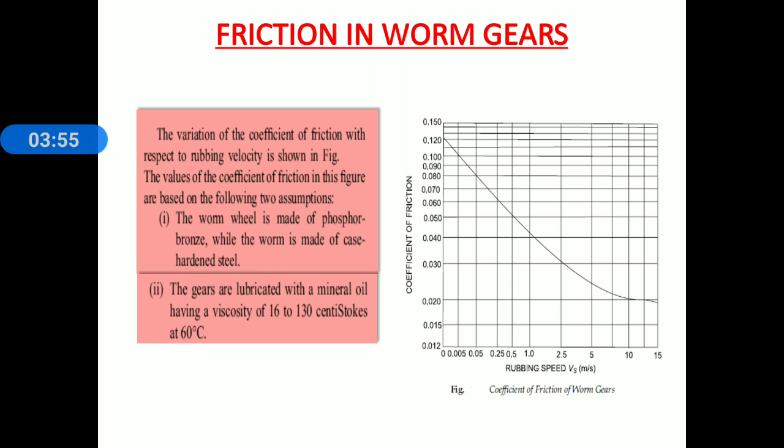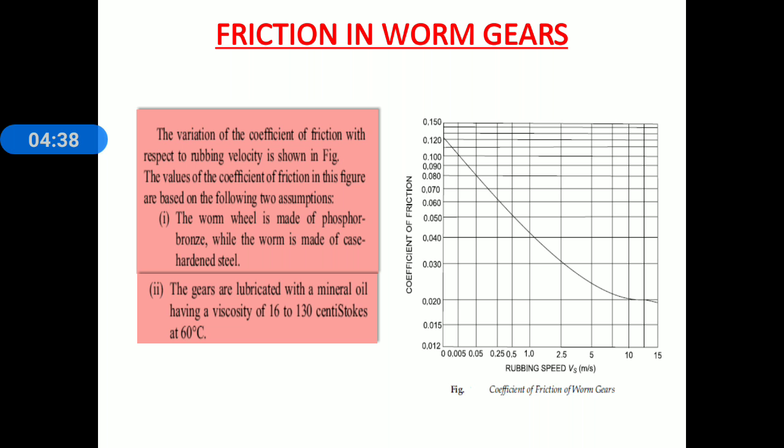The values of coefficient of friction in this figure are based on two assumptions. First assumption, the worm wheel is made up of phosphorus bronze while the worm is made up of case hardened steel. Remember this. This figure or this chart is used only if the worm wheel is made up of phosphorus bronze and the worm is made up of case hardened steel. In case of other material, this chart is not applicable to get the value of the coefficient of friction.